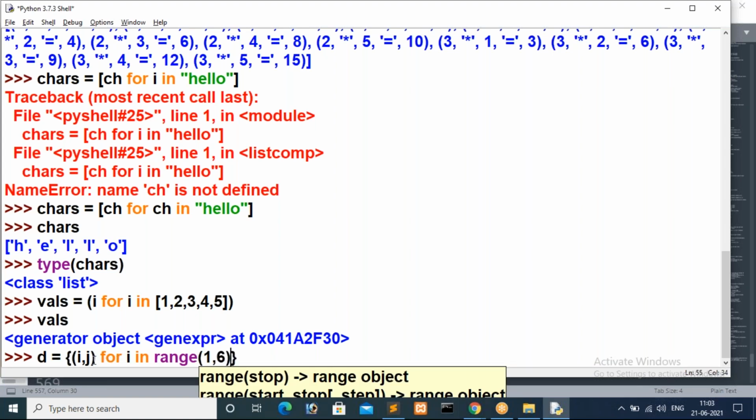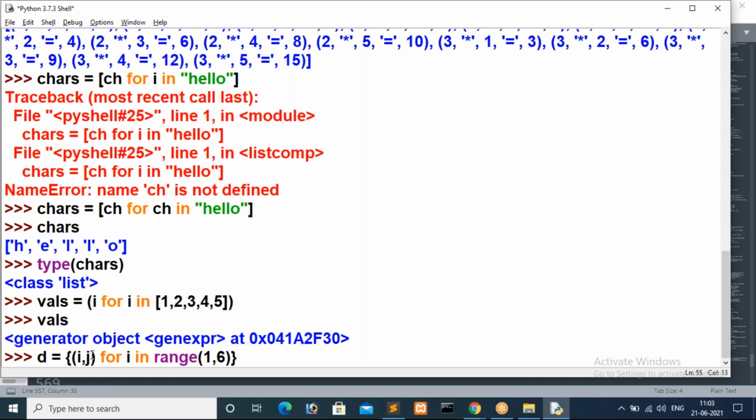So I'm iterating only one variable, guys. I want to make the i value the key. For that I want to make i colon i double star, power of that value as a value. I mean I want to keep i as a key and the power of that i as a value.